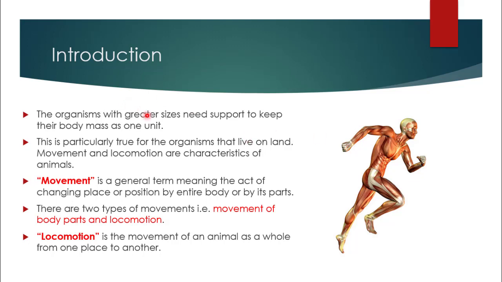The organisms with greater sizes need sport to keep their body mass as one unit. Because when we move from one place to another, we move as a whole body, including all our body parts. It means we are moving as one complete unit. And to do so, sport is very important for our body. This is particularly true for the organisms that live on land, like humans or many other animals. Movement and locomotion are characteristics of animals.